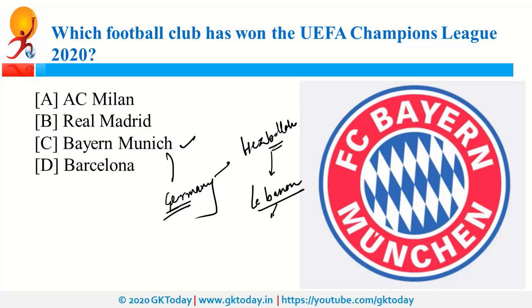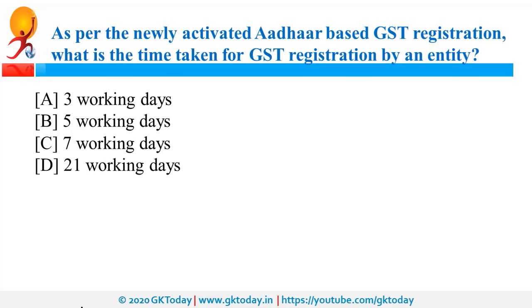Recently, Lebanon was in news because of the massive explosion in Beirut. Beirut is the capital city of Lebanon. And this explosion was because of ammonium nitrate. What is the formula for ammonium nitrate? It is NH4NO3. As per the newly activated Aadhaar-based GST registration, what is the time taken for GST registration by an entity?